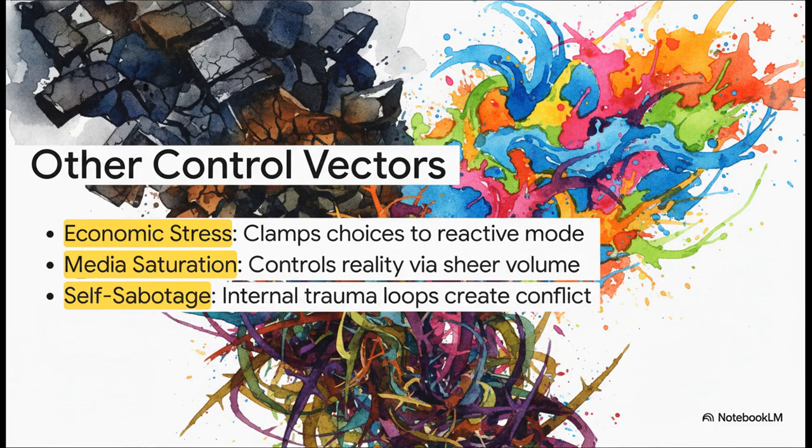Vector 3 is economic stress. This literally clamps your choices by forcing your brain into a purely reactive, day-to-day survival mode. Vector 4 is media saturation. This exploits a bug in human biology. We check for coherence, not truth. So by overwhelming you with sheer volume, it can dictate your reality. And the final landmark, Vector 5, is internal self-sabotage, where unresolved loops create conflicting attractors right inside your own mind.